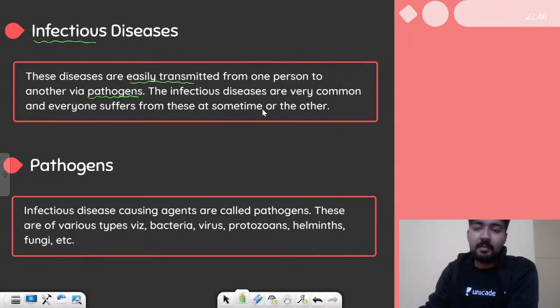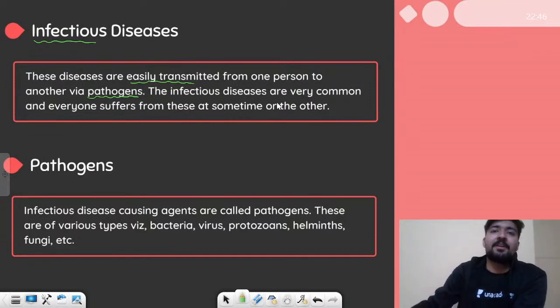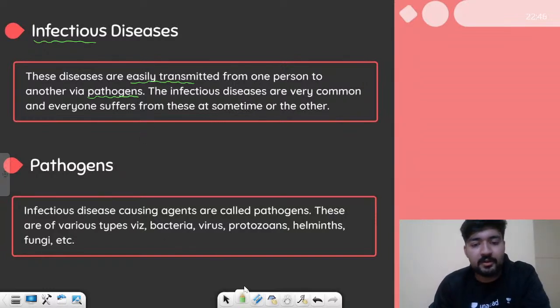Common cold, the name itself says that it is a very common disease, and we suffer from a lot of diseases like dengue, chikungunya, typhoid, and pneumonia. All these are infectious diseases, and all of us suffer from some type of infectious disease in our lifetime. Now let us understand what a pathogen is. A pathogen is a disease-causing organism. Infectious disease-causing agents are called pathogens.